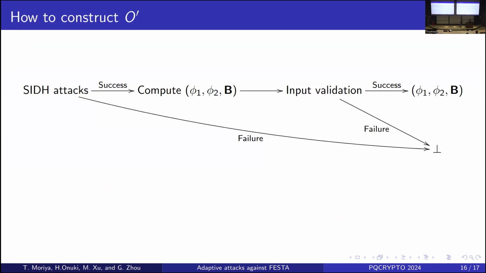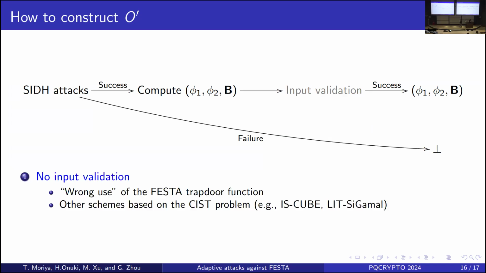Then I explain how to construct O'. This diagram shows the computation of Alice. First she uses SSH attacks. If it fails, she aborts, and if it succeeds, she computes phi_1, phi_2, B and uses input validation. If that fails, she aborts, and if it succeeds, she outputs phi_1, phi_2, B. The first situation where we can construct O' is when there's no input validation.